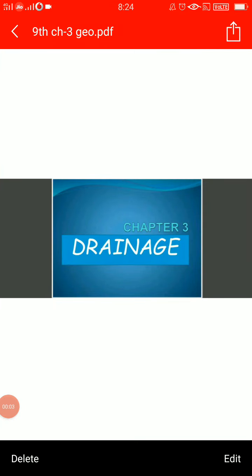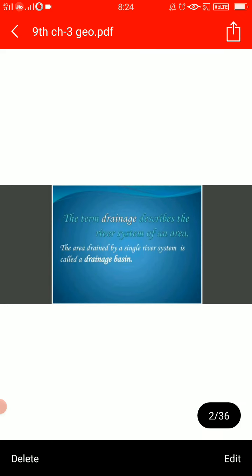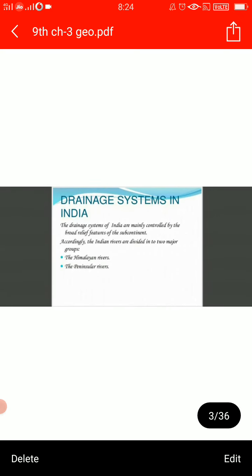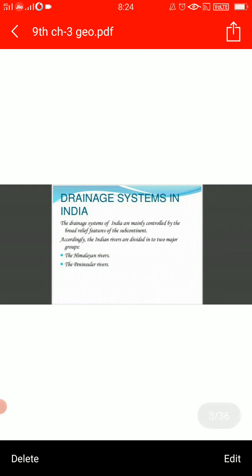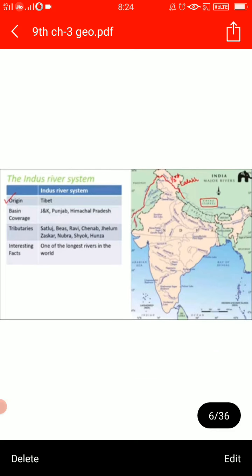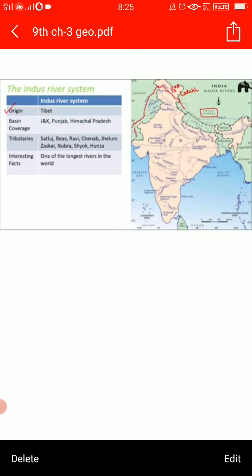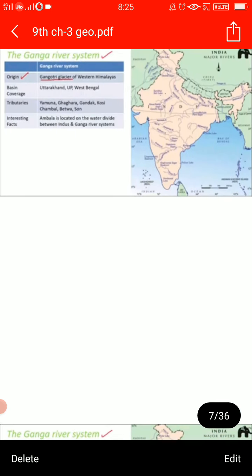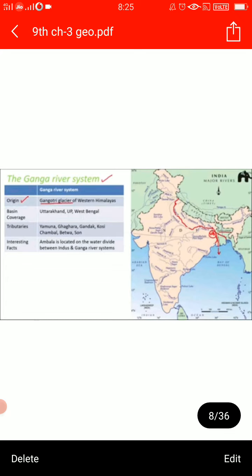Dear children, we started chapter 3 of geography, which is drainage. And we talked about what is a drainage basin. Then we discussed that Indian rivers are divided into two major groups: the Himalayan rivers and the peninsular rivers. We have done the comparison. We talked about the Himalayan rivers, the Indus river system, the Ganga river system, and the Brahmaputra river system.